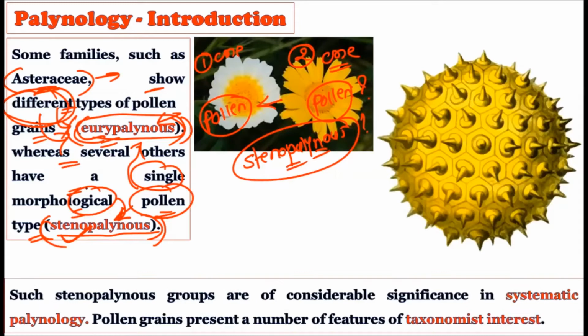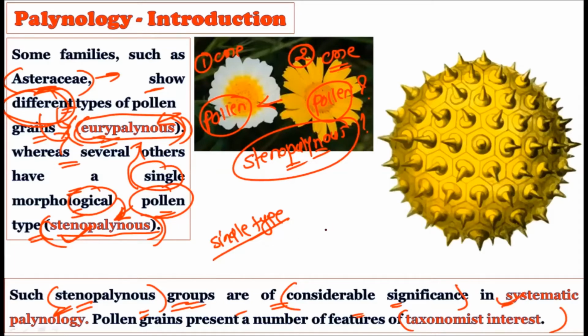Okay. Now consider this. Such a stenopalynous group is of considerable significance in systematic palynology. Pollen grains present a number of features of taxonomic interest. Now understand the meaning of this. When we consider the stenopalynous group, they produce a single type of pollen grain, only one type. This stenopalynous type of group is of considerable significance to systematic palynology.